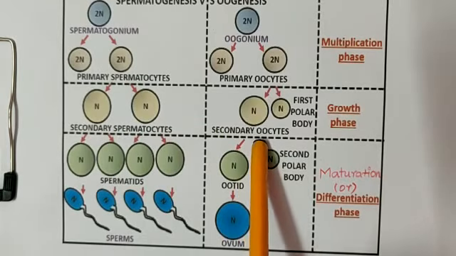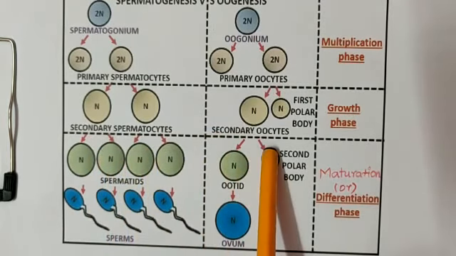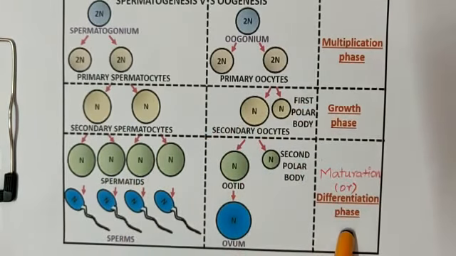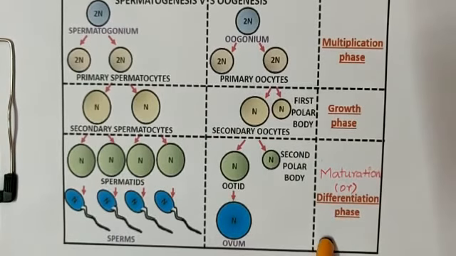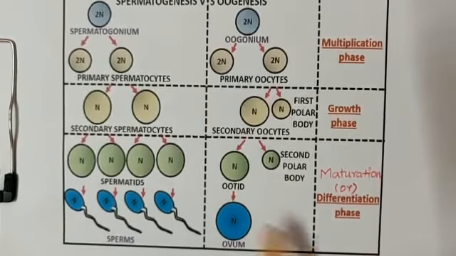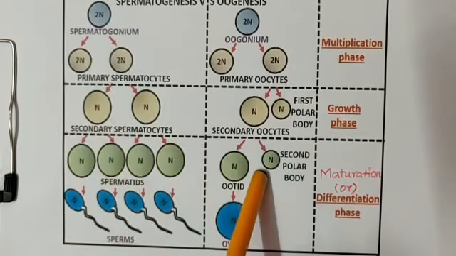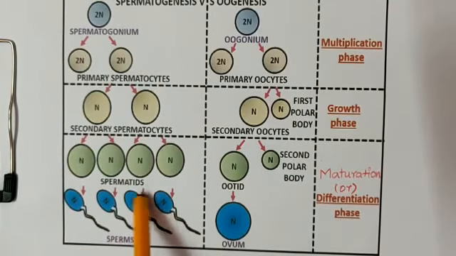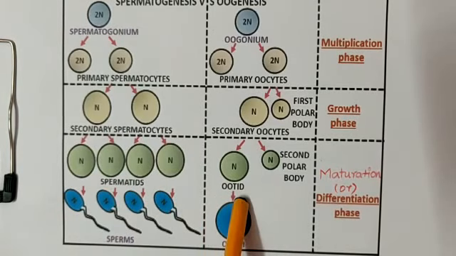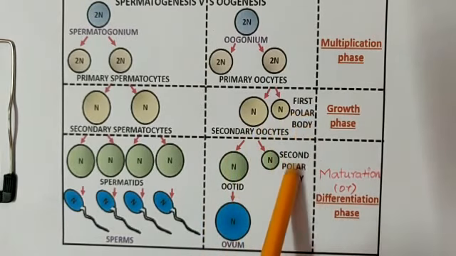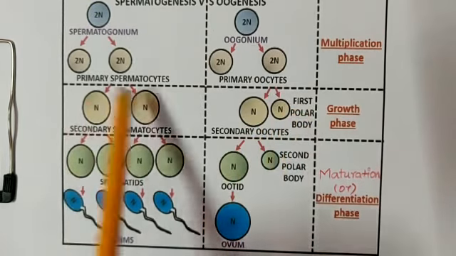We got the secondary spermatocyte and secondary oocyte. This again undergoes maturation or differentiation. This is meiosis 2. Meiosis 2 is similar to mitosis, so there is no reduction division. The N remains as such. So spermatids are formed in spermatogenesis and ootids in oogenesis. The polar bodies are released only in oogenesis and not in spermatogenesis.